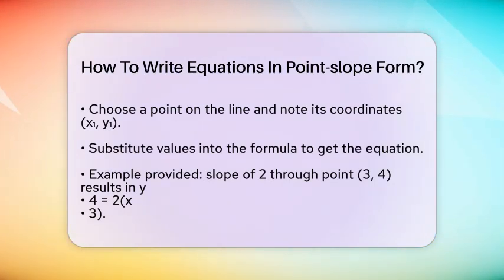For example, if you have a line with a slope of 2 that passes through the point 3, 4, you would write it as y minus 4 equals 2 times x minus 3. You can leave the equation in this form or simplify it to slope-intercept form, which is y equals mx plus b. To do this, distribute and solve for y.